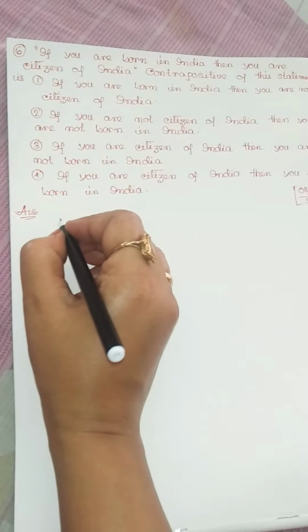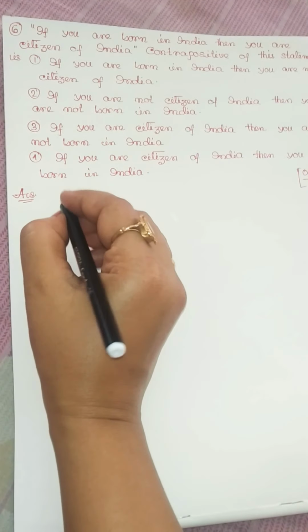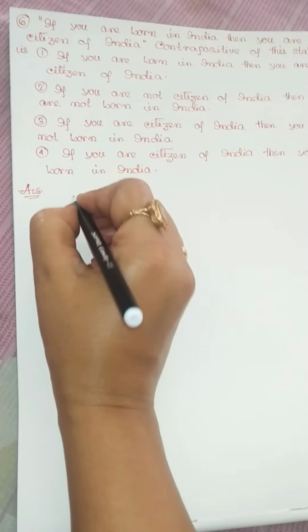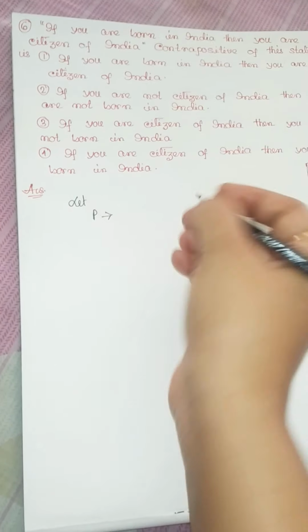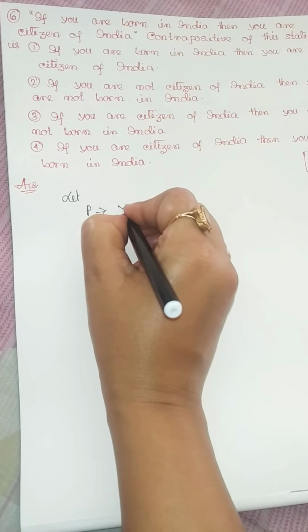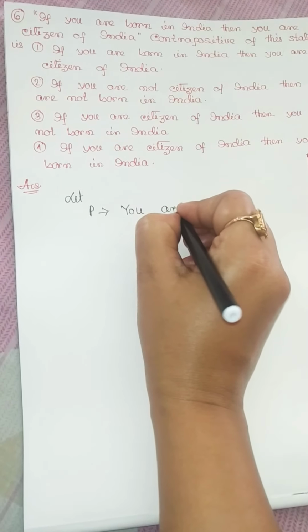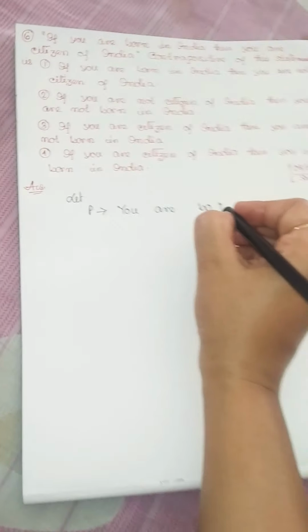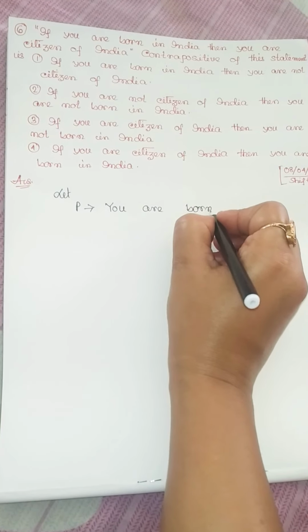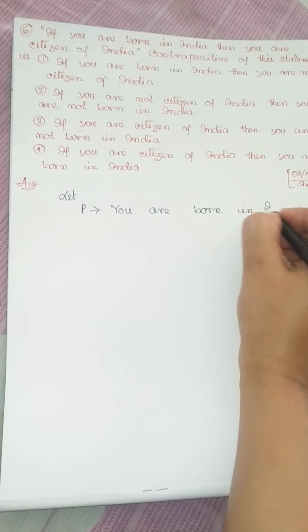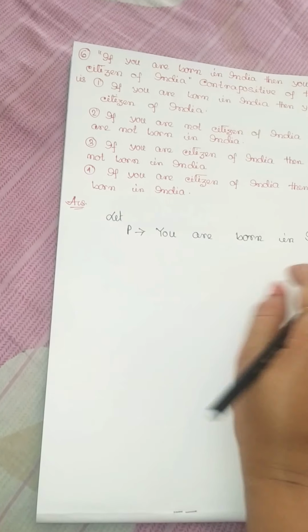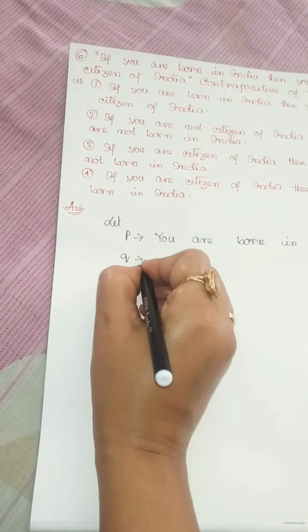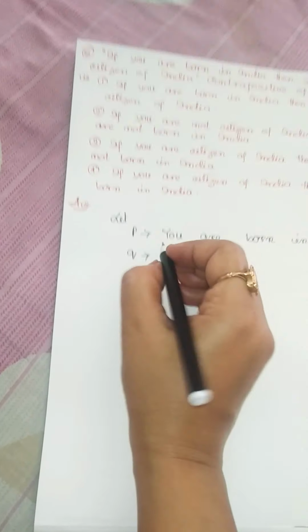Before starting, you understand some the meaning. If you are born in India, let P implies that you are born in India, and Q implies you are citizen of India.